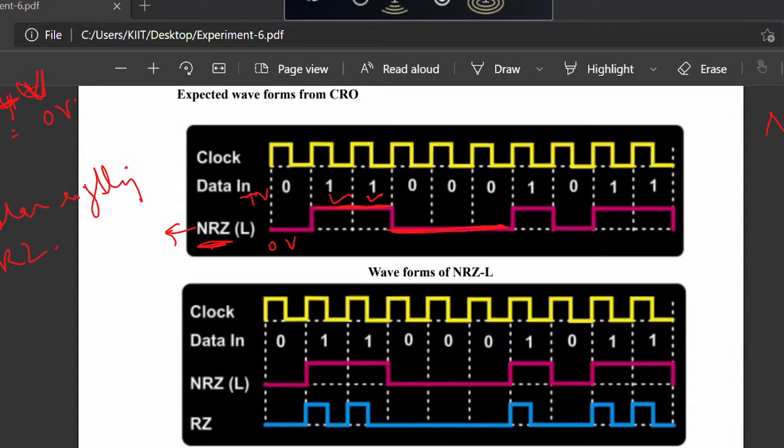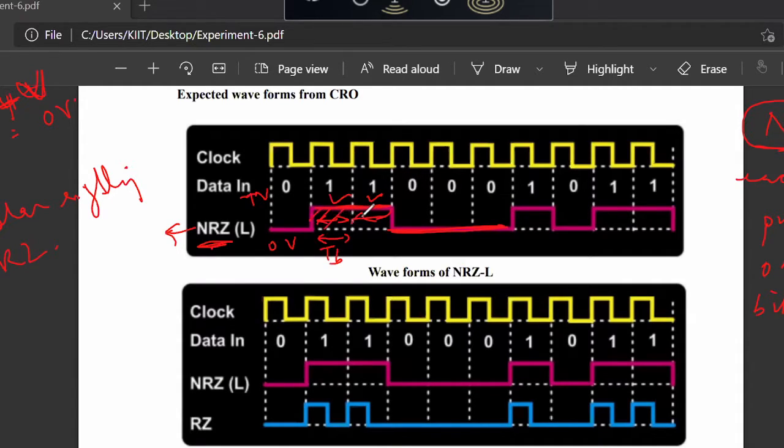In non-return to zero type, each transmitted pulse occupies one complete bit duration, TB. In all the NRZ type of signals, each transmitted pulse occupies the full bit duration TB.